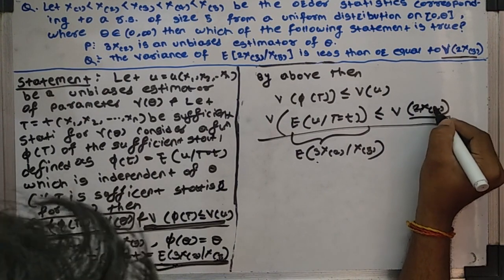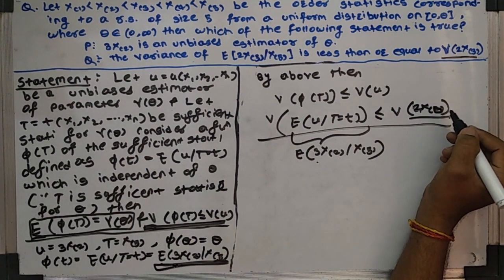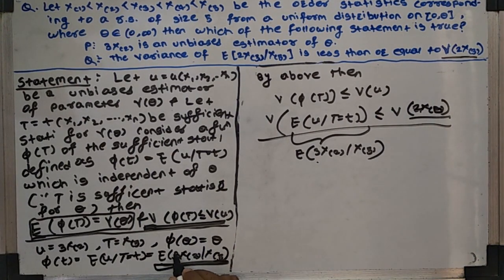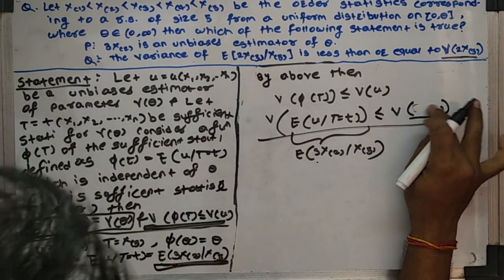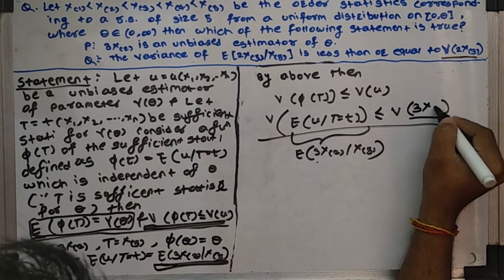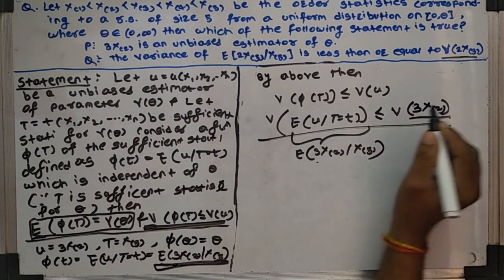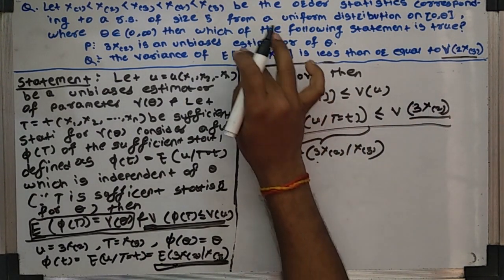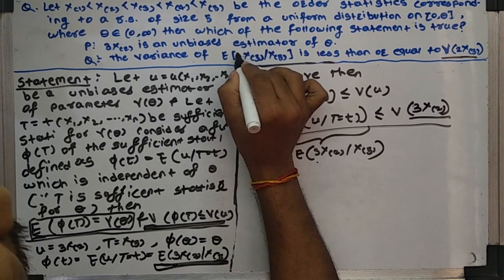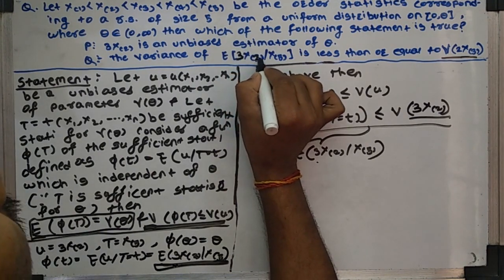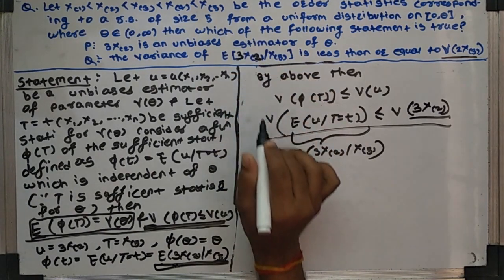Sorry, here it is 3X2, not 2X3. Yes, 3 of X2 is correct. In this question the correction is 3X2.